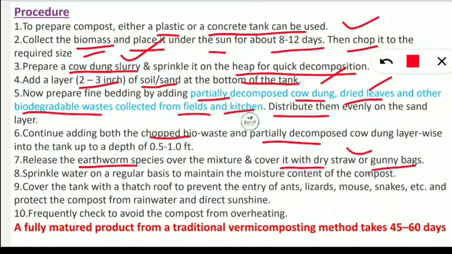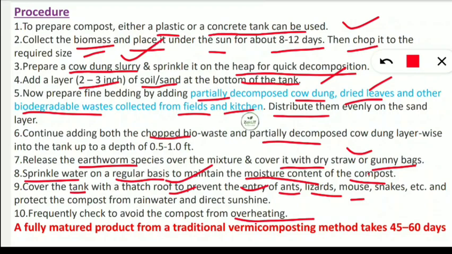Next, we have to sprinkle water on a regular basis to maintain the moisture content of the compost, which is very important. Then we have to cover the tank with a thatched roof to prevent the entry of ants, lizards and mice, and also protect the compost from rainwater and direct sunshine. Finally, we have to check the compost frequently for overheating. We should not let it overheat, otherwise it will be spoiled.